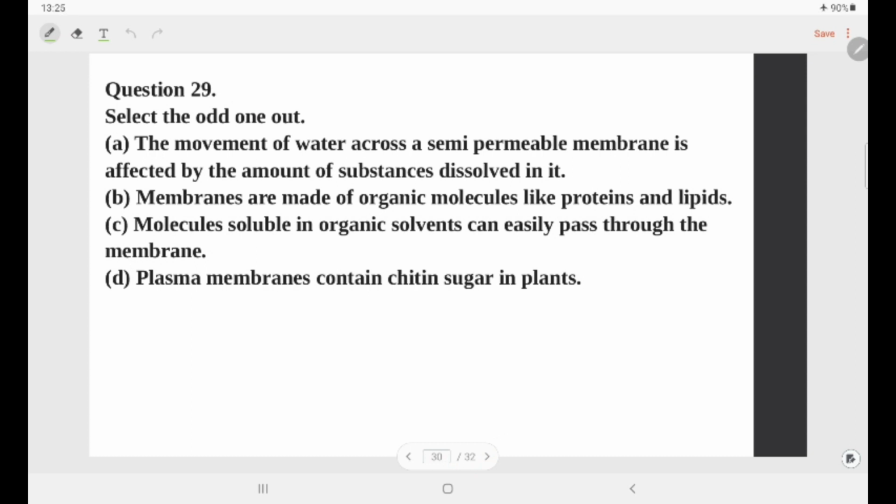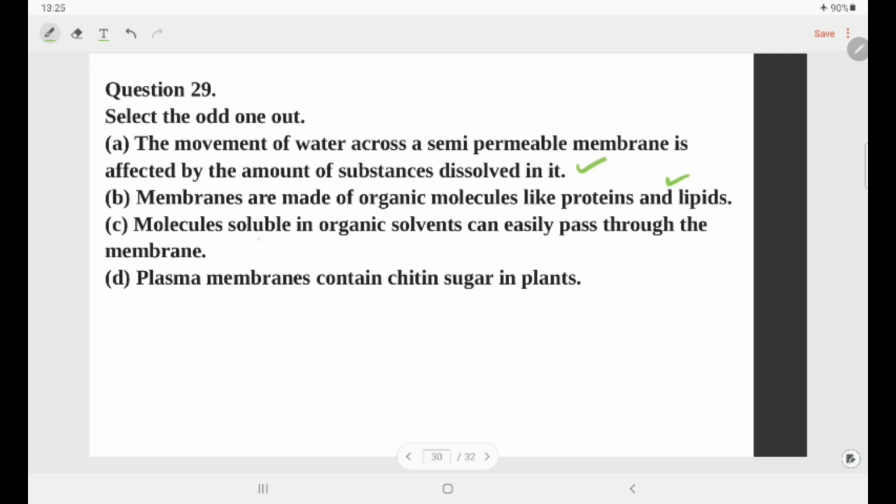Option A, the movement of water across a semi-permeable membrane is affected by the amount of substances dissolved in it. It is definitely yes. So, it is the process of osmosis. So, this is one statement. Second statement is, membranes are made up of organic molecules like proteins and lipids. It is also a very correct statement. So, it is related to membrane formation.